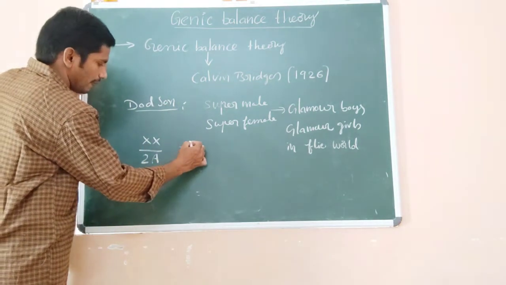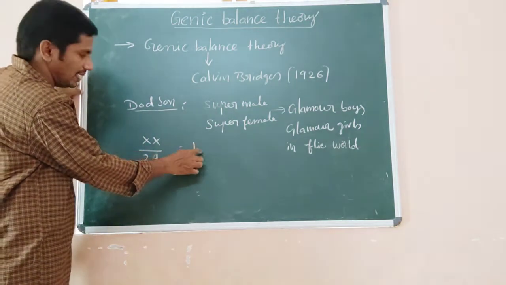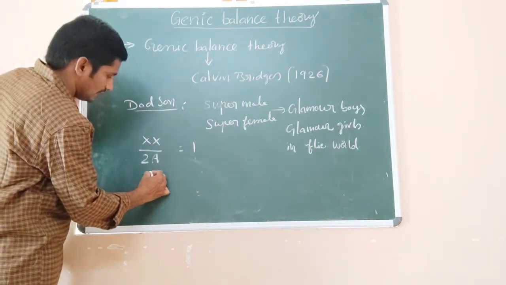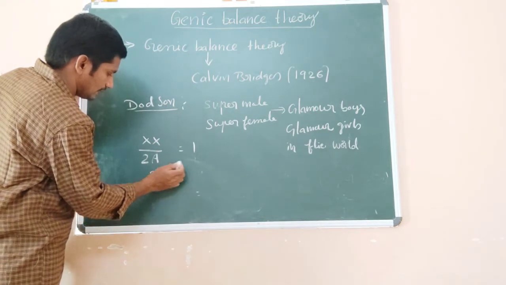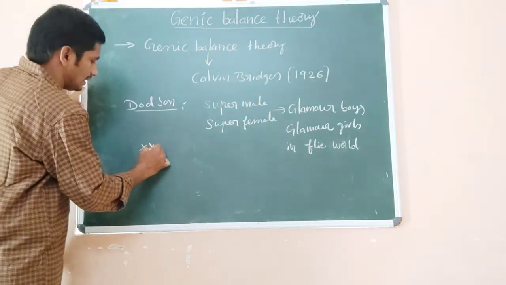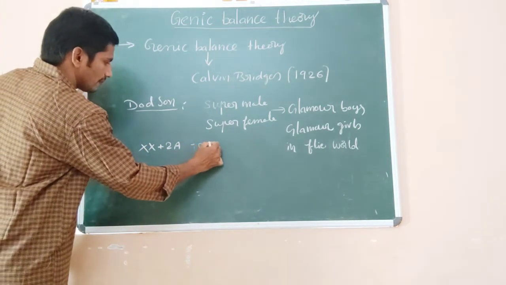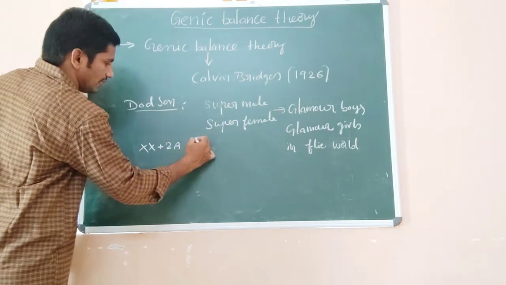In objective questions, they may give 2X by 2A, which is 2 by 2 equal to 1, that is the female.